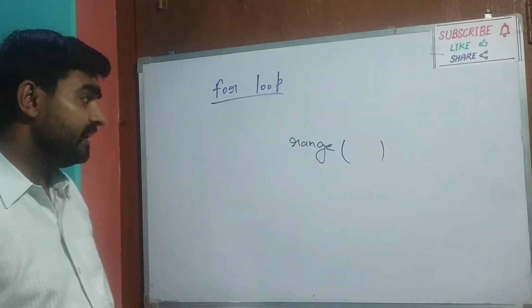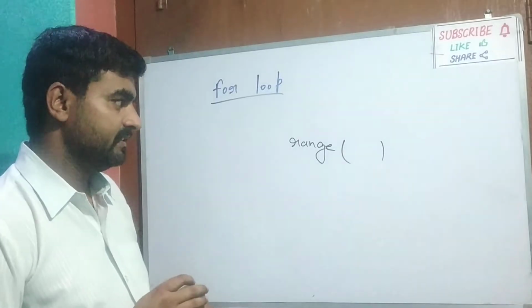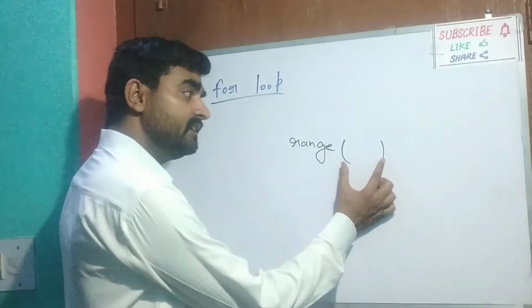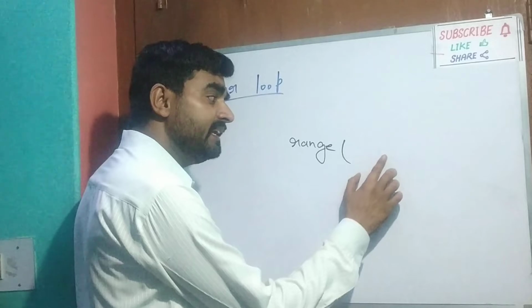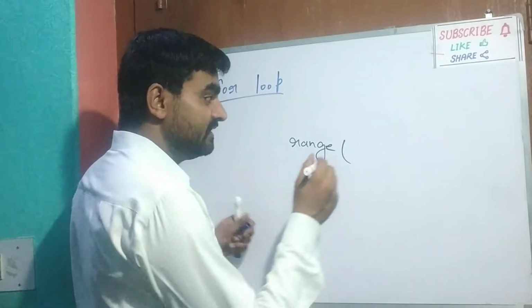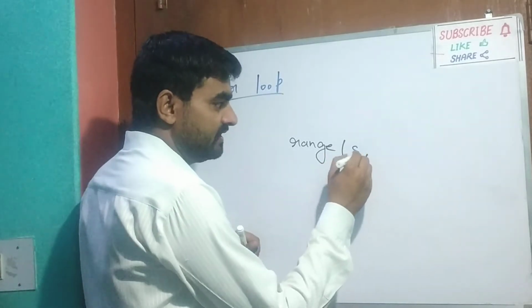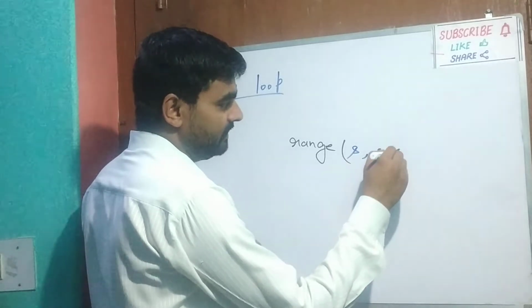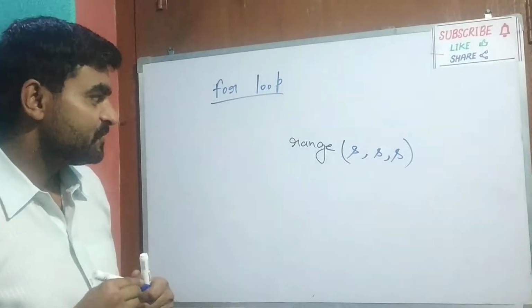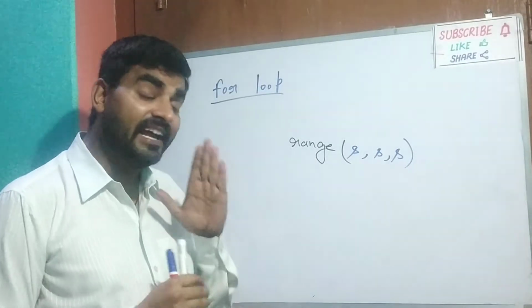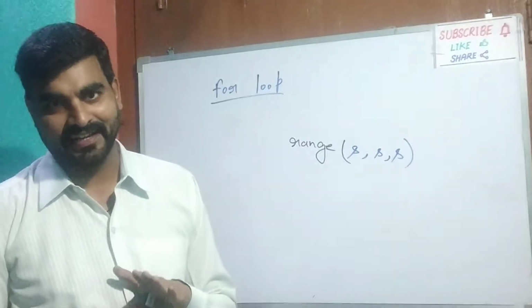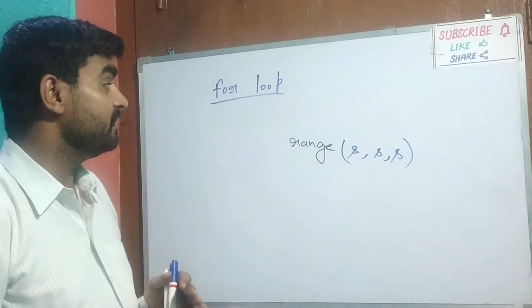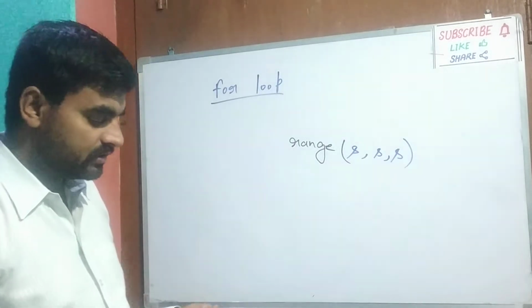Student, range is a function of Python. It contains 3 data. First it is S, second it is S, and third it is S. Student, 3 S as parameters of range. How does it work?